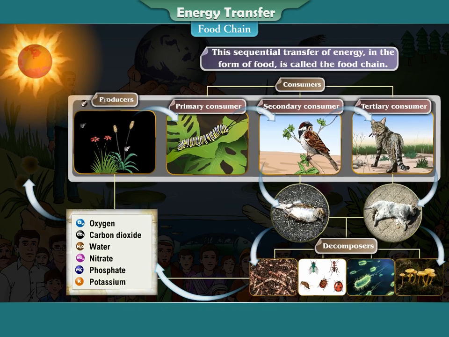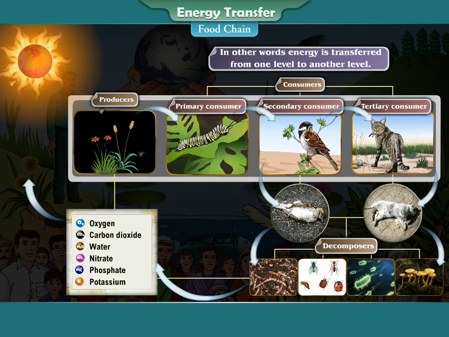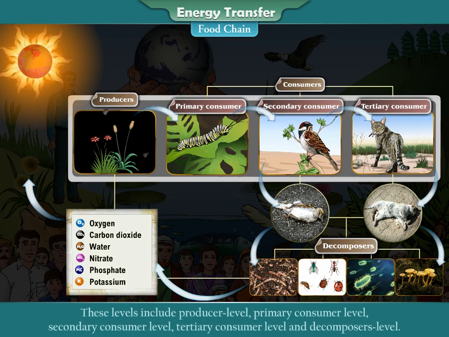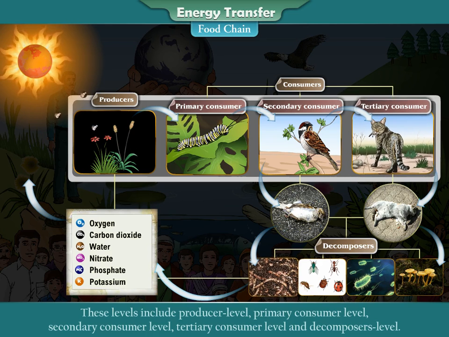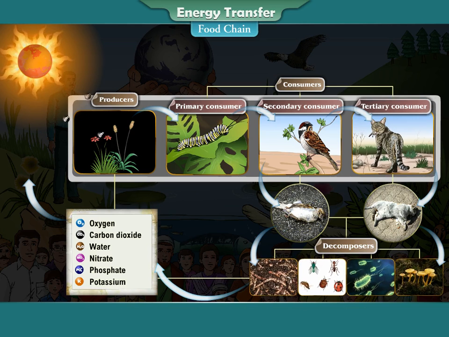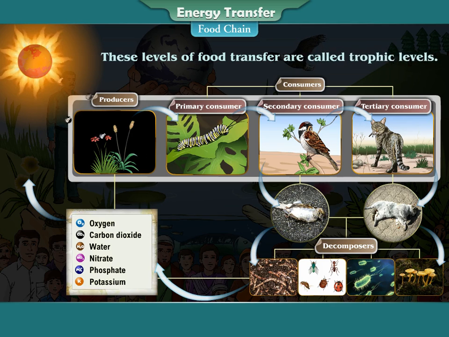This sequential transfer of energy in the form of food is called the food chain. In other words, energy is transferred from one level to another level. These levels include producer level, primary consumer level, secondary consumer level, tertiary consumer level, and decomposers level. These levels of food transfer are called trophic levels.